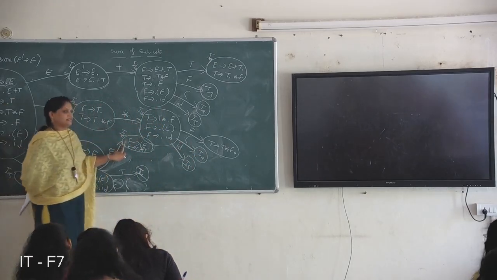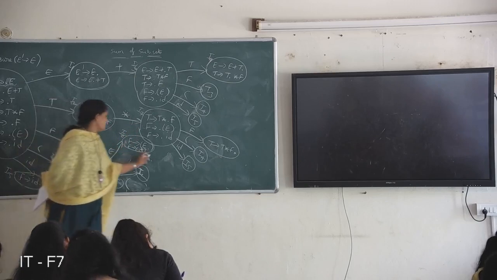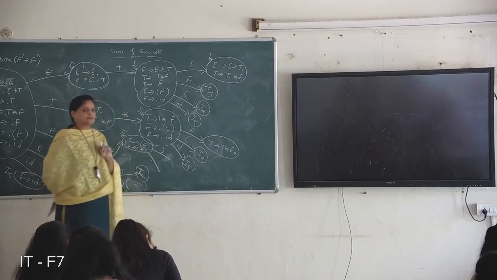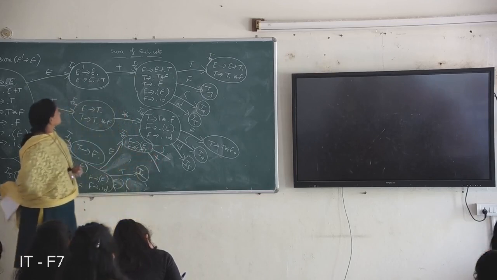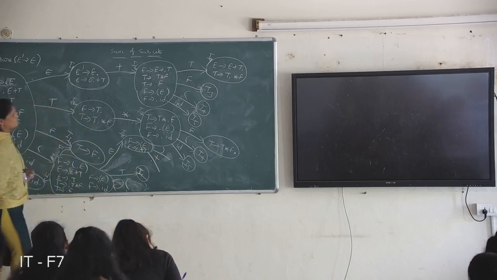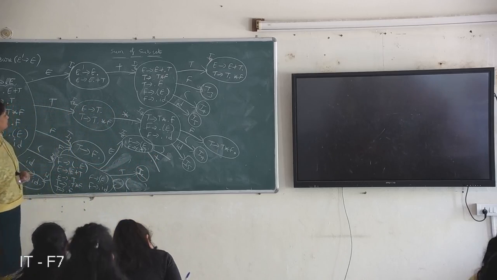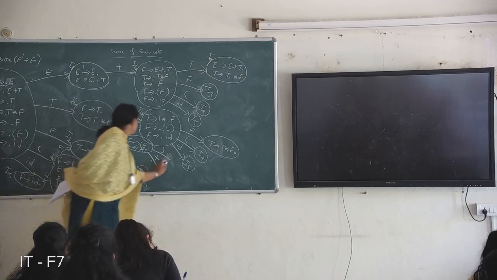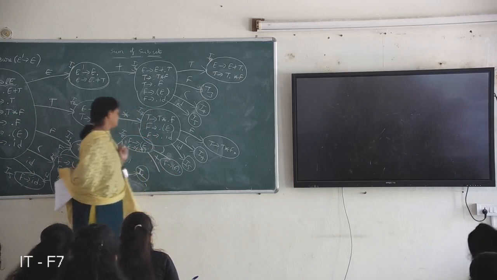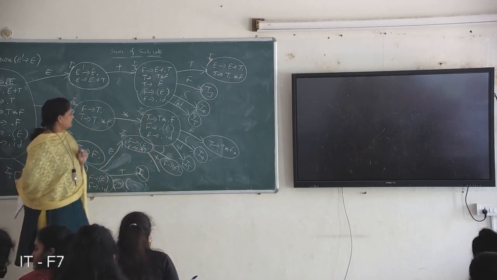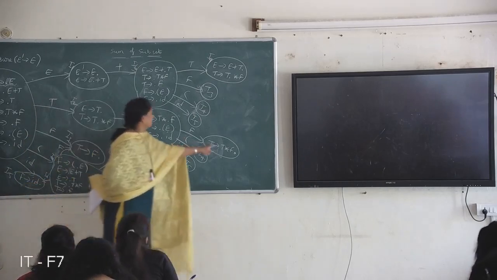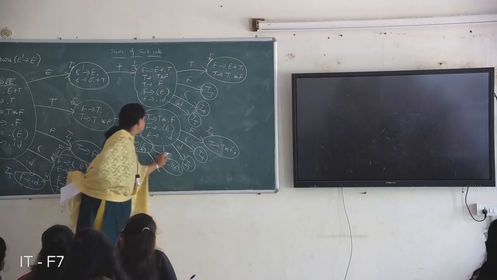Next, coming to I8. What are the transitions possible? On close brace and on plus. On close brace, F derives within brace E close brace dot. So it is a complete item and it is a new state. Yeah, it is I10. This is I10, and this is I11.